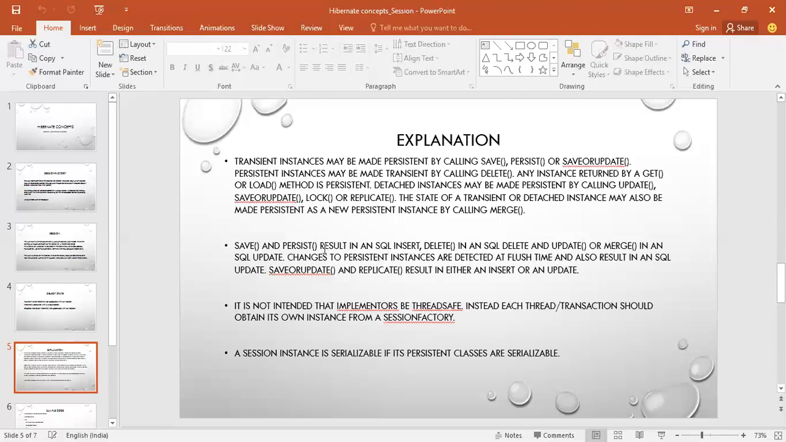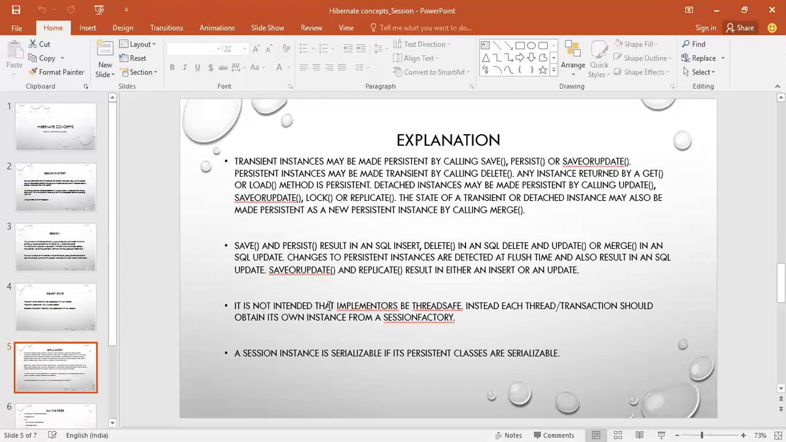Save and persist result in an SQL insert, delete results in an SQL delete, and update or merge result in an SQL update. The changes to persistent instances are detected at flush time and also result in an SQL update. So basically at flush time, when you call the flush operation, and replicate results in either an insert or an update.